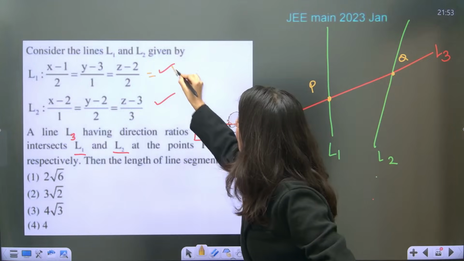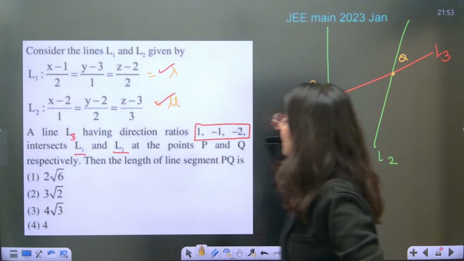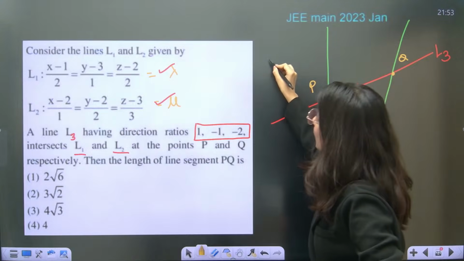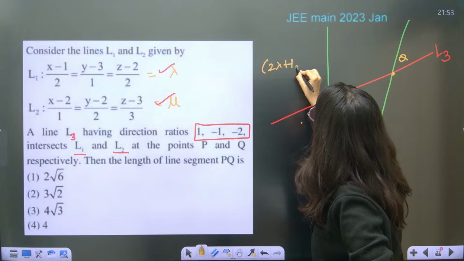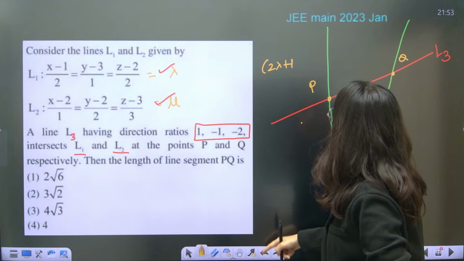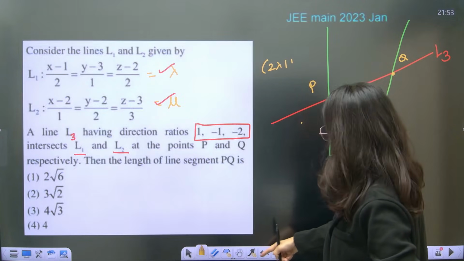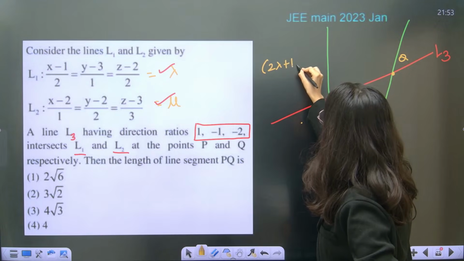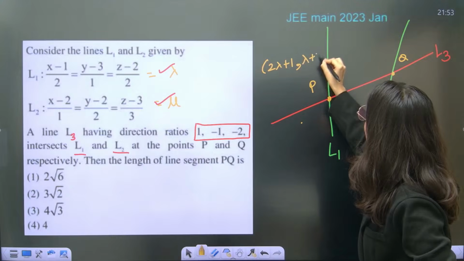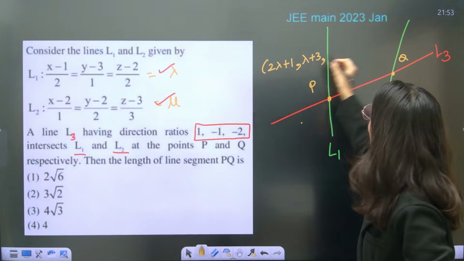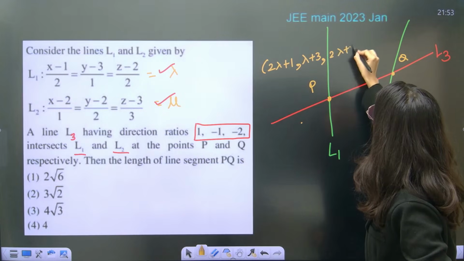So just tell me what will be P. So lambda, and this is your mu. So P point: 2 lambda plus 1, comma, lambda plus 3, comma, 2 lambda plus 2.